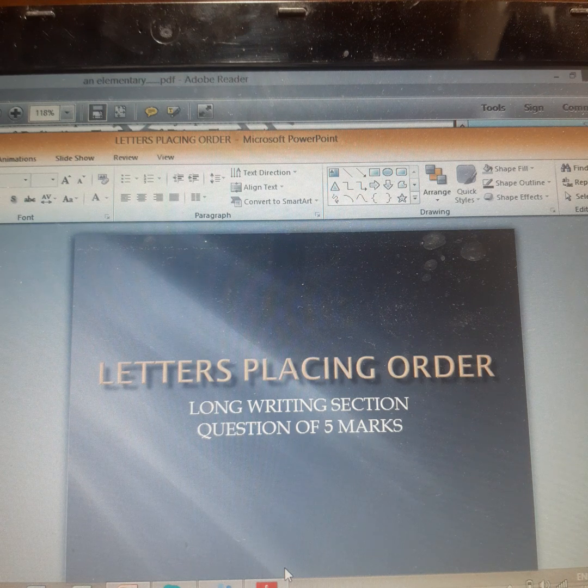Children, under the long writing section questions, we are going to do letters placing order. Children, it comes as a 5 marker question, and how these 5 marks are divided, I will briefly tell you. Children, 1 mark is allotted to the format. Now, under the format, I am sure you all know what all we have to include.